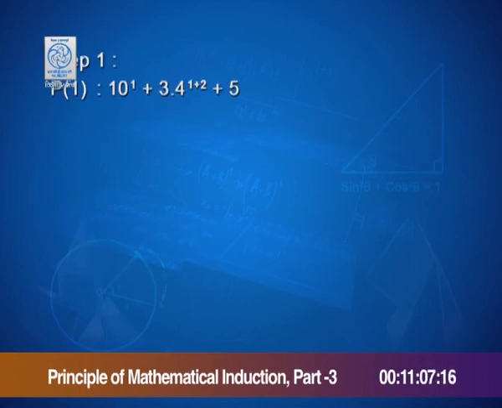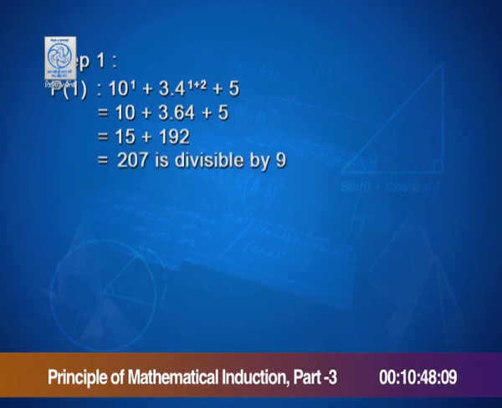In the first step, P(1) is 10^1 + 3·4^(1+2) + 5. This can be simplified as 10 + 3·64 + 5. This gives 15 + 192, which is 207, obviously divisible by 9. That shows that P(1) is true.